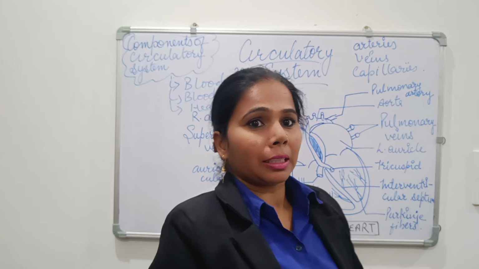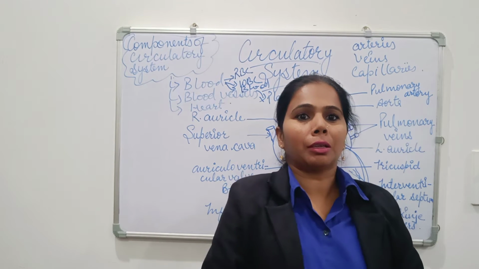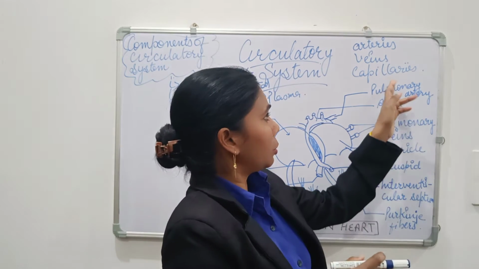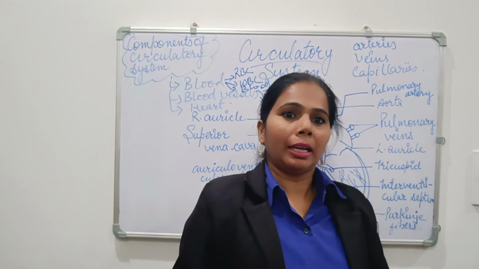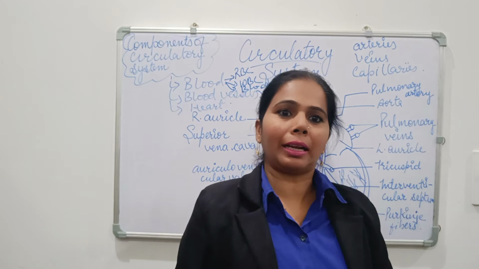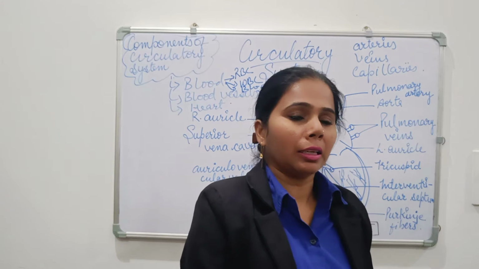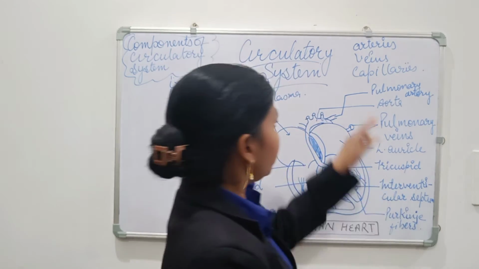Next are the capillaries. Capillaries are closely associated with the tissues or cells, and through the capillaries, body cells and tissues exchange materials like waste material, nutrients, carbon dioxide and oxygen.